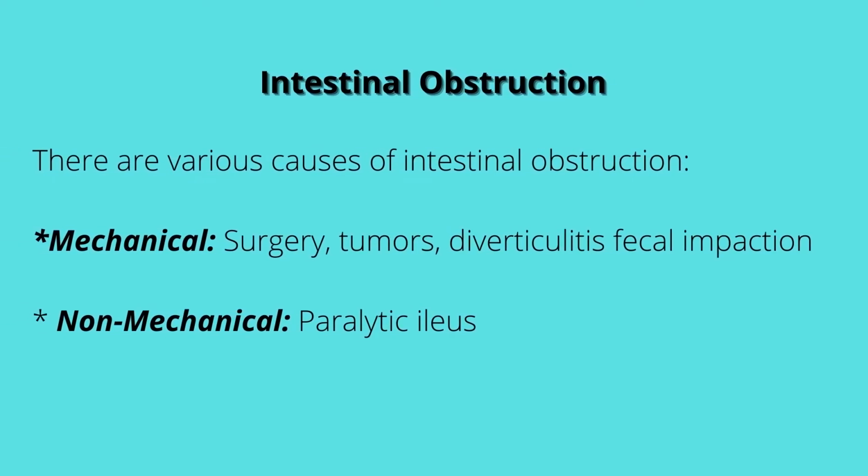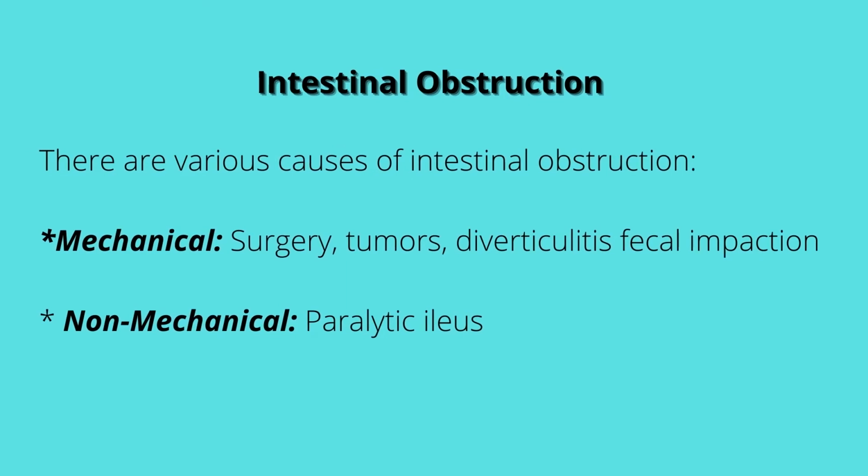Intestinal obstruction. With intestinal obstruction, there are various types. It could be either mechanical, and with mechanical, it's normally caused by adhesions from surgery, sometimes tumor, diverticulitis, as well as fecal obstruction or fecal impaction. Non-mechanical could be due to paralytic ileus, and people normally have paralytic ileus when everything stops working, like with narcotic use or after anesthesia. Some causes of this paralytic ileus could be neurological or vascular disorders, electrolyte imbalance, and inflammation.